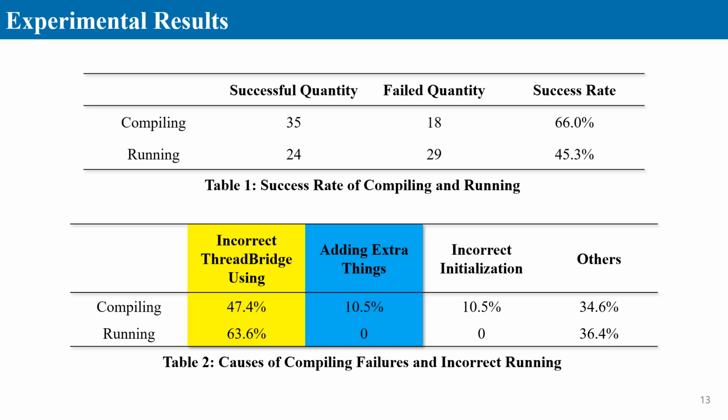Among the 53 test samples, 66% successfully compiled, with an accuracy rate of 69%. The most common errors were related to the misuse of the ThreadBridge library, where the LLM often misapplied functions or introduced new elements that conflicted with the context.